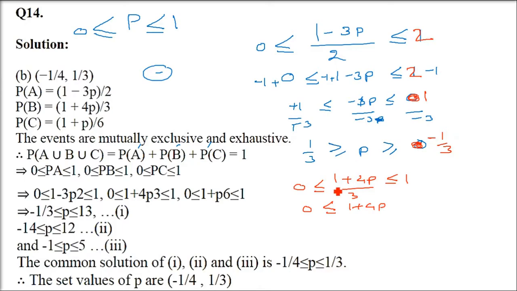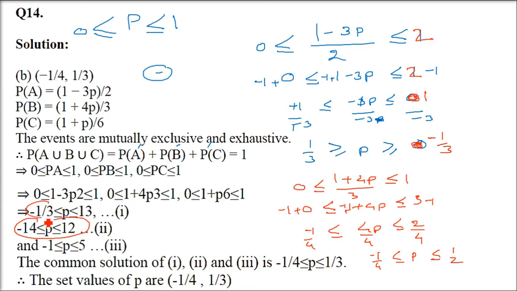Now let us go to this other one. Multiply everything by 3. So you get less than or equal to 3. Now subtract 1 from all of them, just add minus 1. Here also minus 1, you get minus 1. Here you get 4P. Here you get 3 minus 1, 2. Now divide everything by 4. So minus 1 by 4, this goes 1. This is 4. So you get minus 1 by 4. P is between minus 1 by 4 and 1 by 2. So here you got another range. So minus 1 by 4 and half. Minus 1 by 3 and 1 by 3.